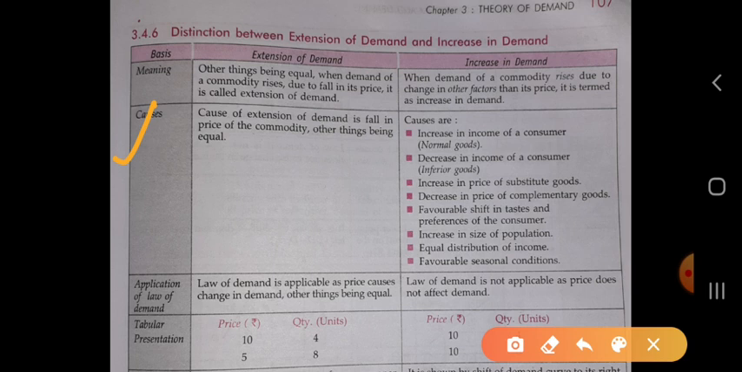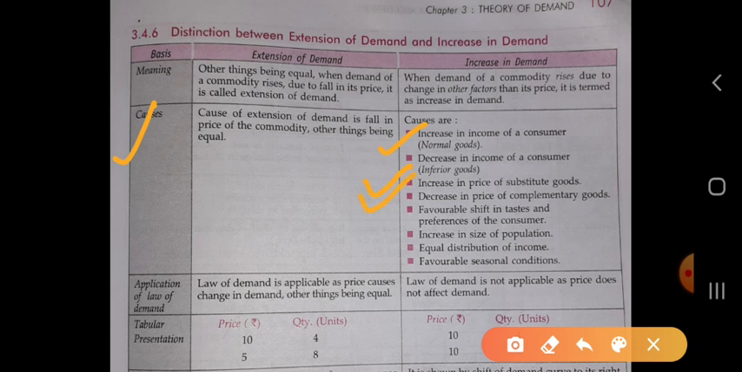The causes of increase in demand: first, increase in the income of the consumer. When the income of the consumer increases, the consumer will consume more of the normal good as compared to inferior good, so the curve is shifted to the rightward. In the case of decrease in income, the consumer will demand more of the inferior good, so the curve of the inferior good shifts to the rightward.